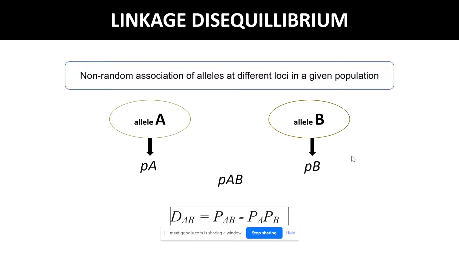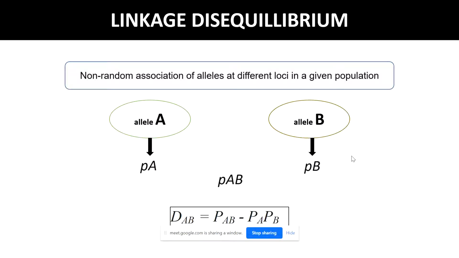Now the quantity D_AB is the coefficient of linkage disequilibrium. It is defined for a specific pair of alleles. I have mentioned here two different alleles, A and B, and it does not depend on how many other alleles are at those two loci. Each pair of alleles has its own D value. So the coefficient varies for each pair of alleles.